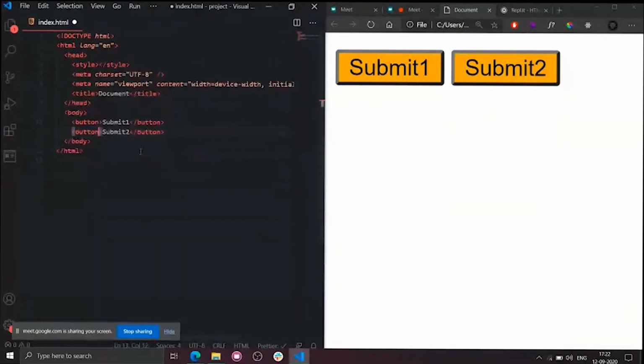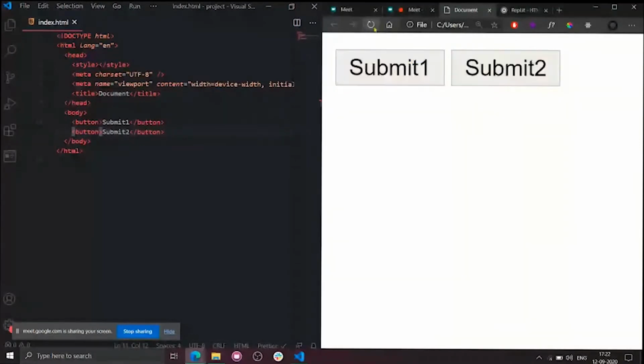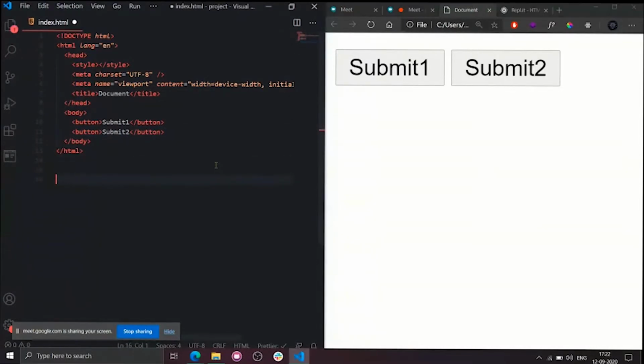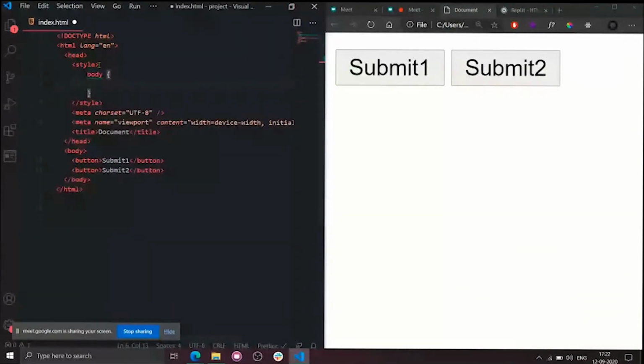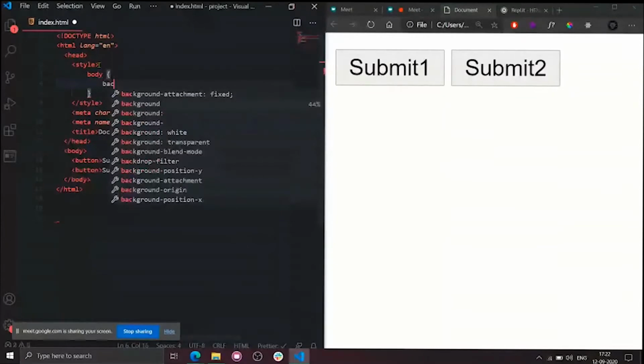Okay, so this is the plain HTML, right? So remember guys, in an HTML document, the entire page is called body, as the entire HTML is residing in the body tag. So if you want to apply a style to the entire page, we can simply use it in the style. I can simply write body, background color equals to orange.